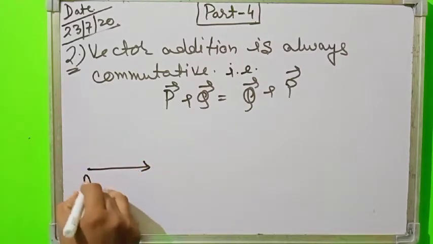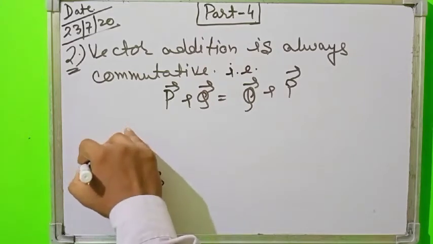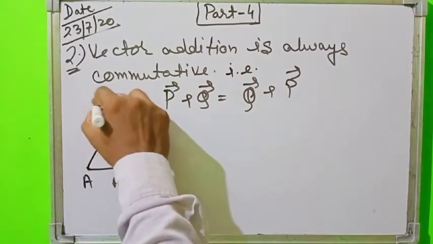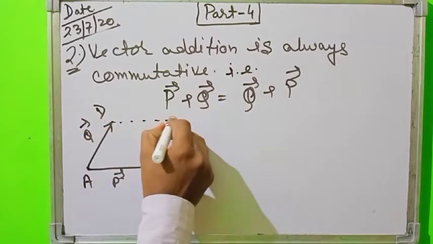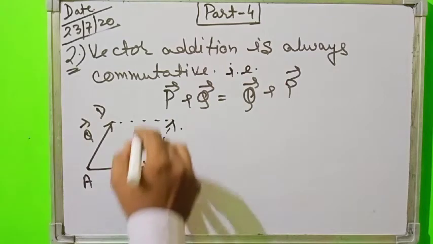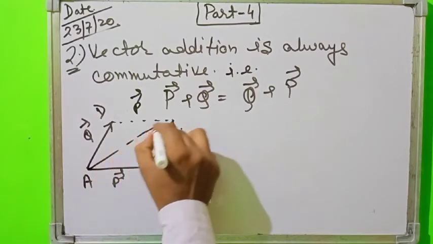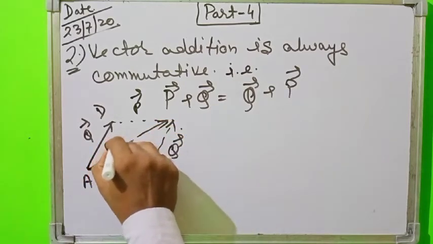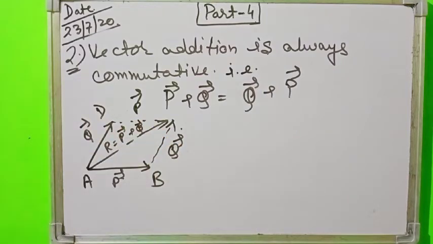Suppose in the diagram AB is representing vector P and AD is representing vector Q. By parallel translation, this vector becomes P and this vector becomes Q, and the resultant R is equal to vector P plus vector Q, as we had discussed in the parallelogram law of vector addition.